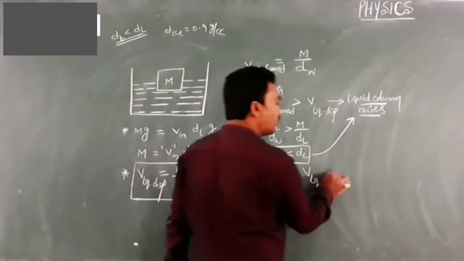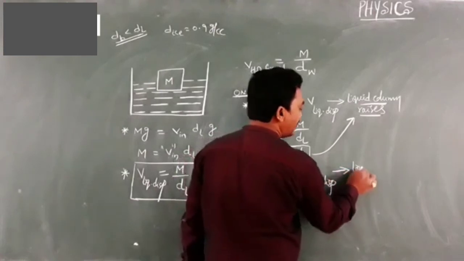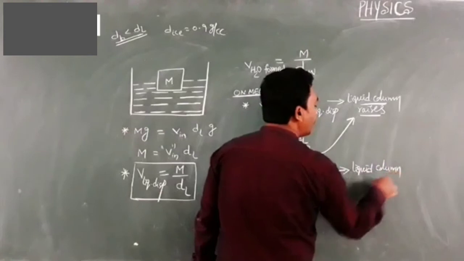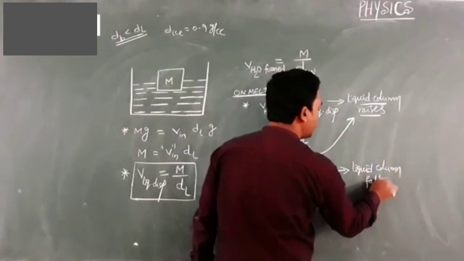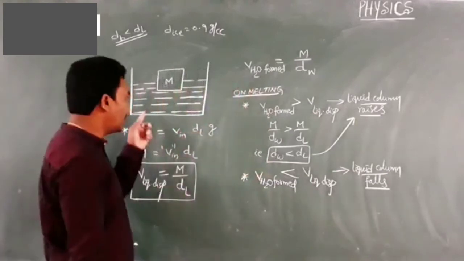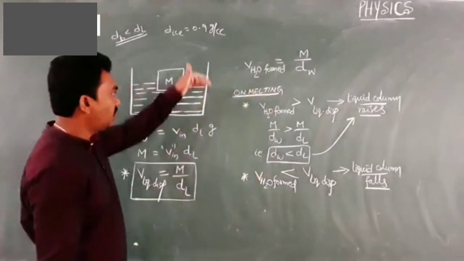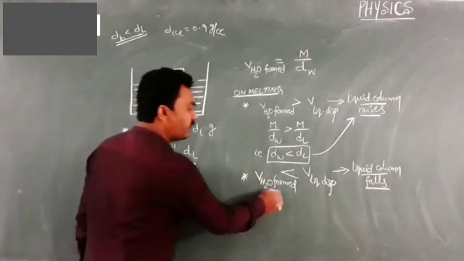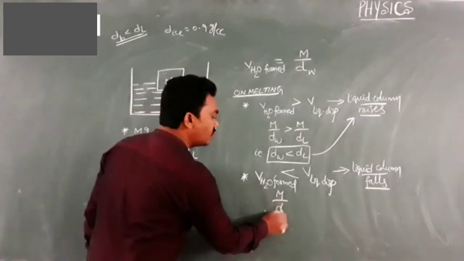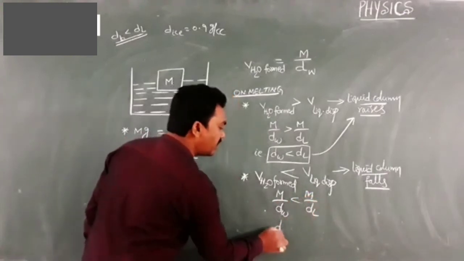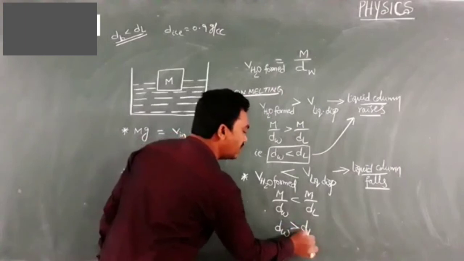Then automatically the liquid column falls in the vessel. The level of liquid column falls lower than earlier. But this will happen when m by dw is less than m by dl, that means dw is greater than dl.